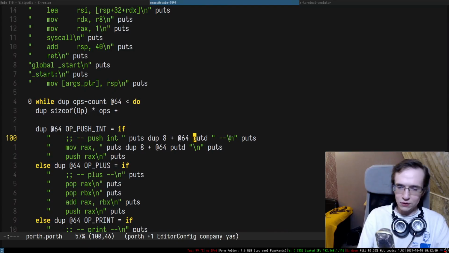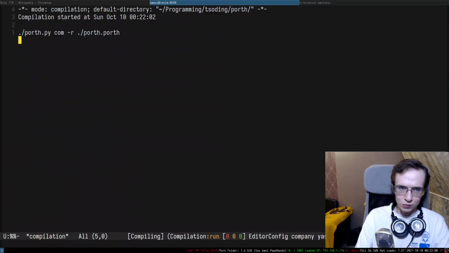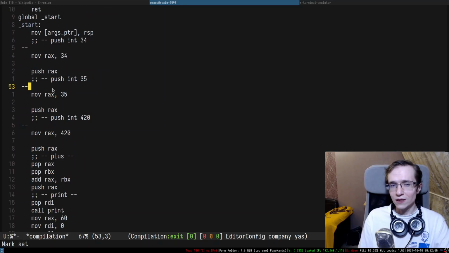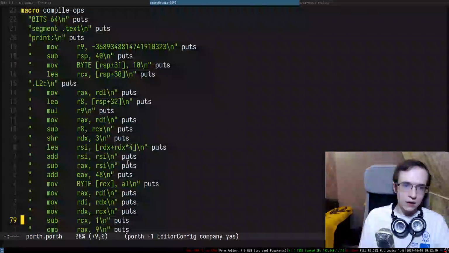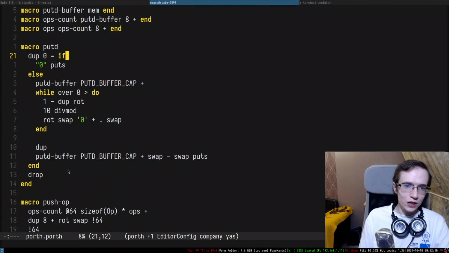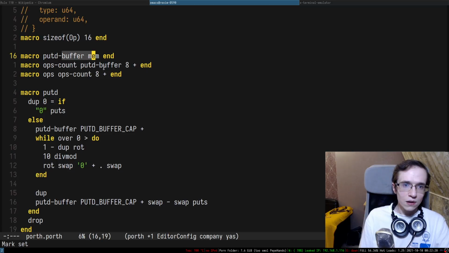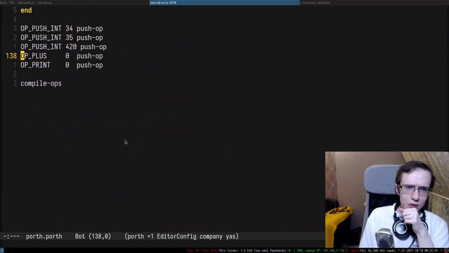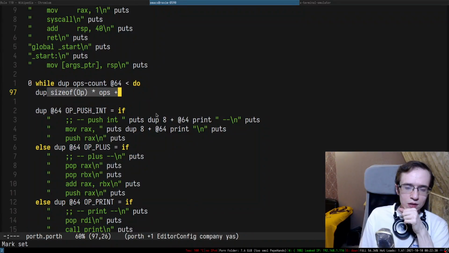Alright, so if I do print, right, well, what will it print? It will print it incorrectly. It does print the correct numbers though, right? So it prints 34, 35, 420, but it prints it with new lines. So maybe this is because I changed some of these things in here, like underscores and whatnot. Put debuffer, 8 plus, ops count. Oh yeah, I know. Is that because size of OP?